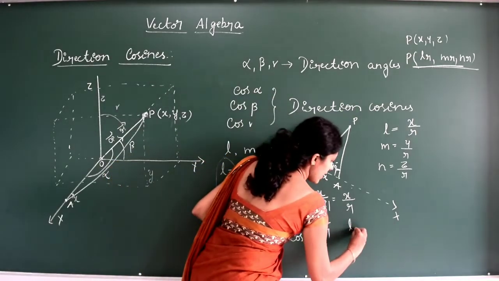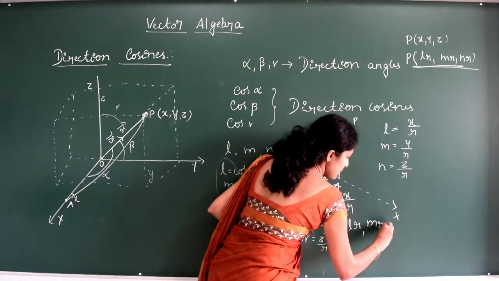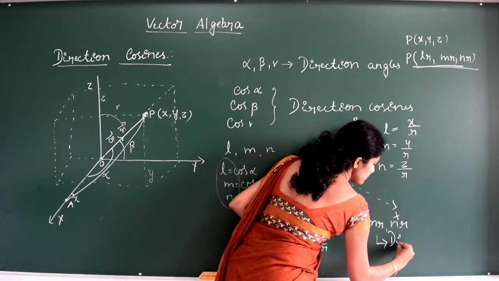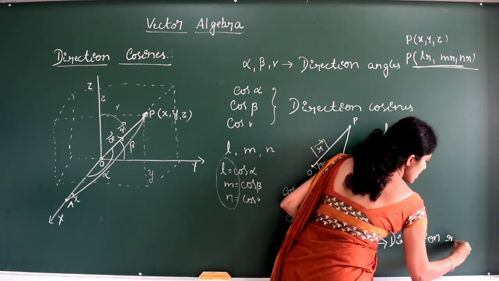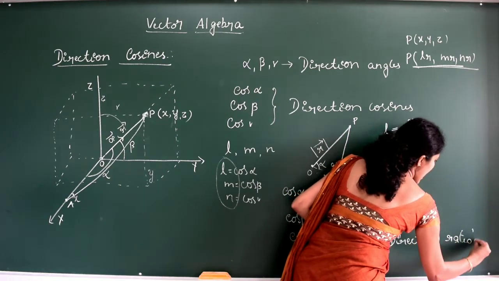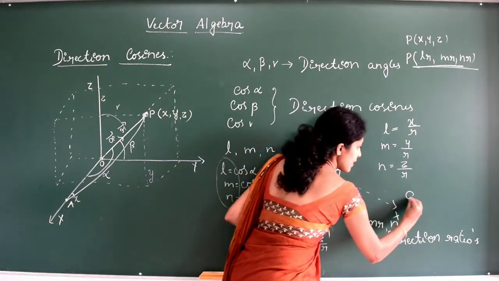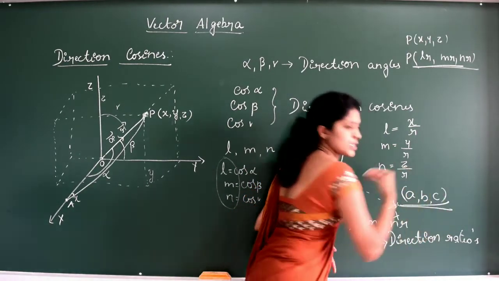Remember this, the values LR, MR and NR are called direction ratios, and they are denoted by the letters A, B, C. I hope you understood this.